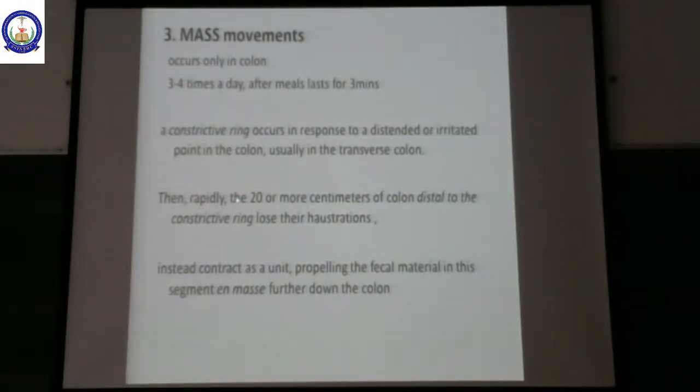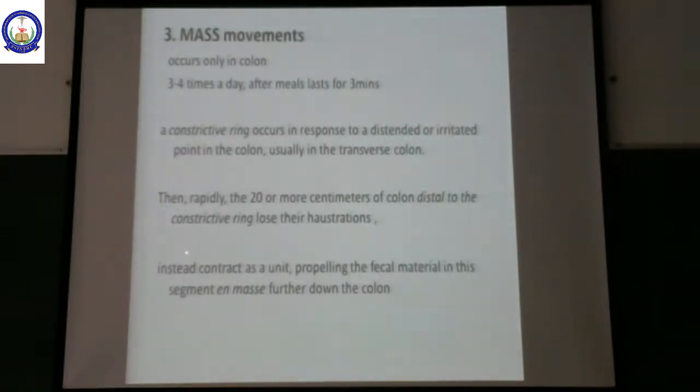Then, rapidly, 20 or more centimeters of colon distal to this constrictive ring will lose their constrictions and it will cause contraction. The whole of this part of the colon, beyond the transverse colon, beyond this constrictive ring, will contract at a time so that it can propel out the whole of the content.